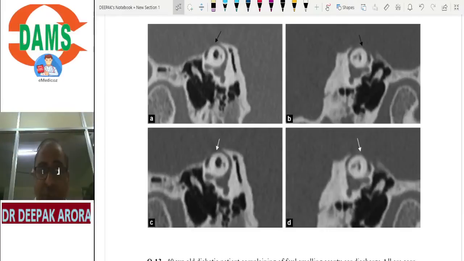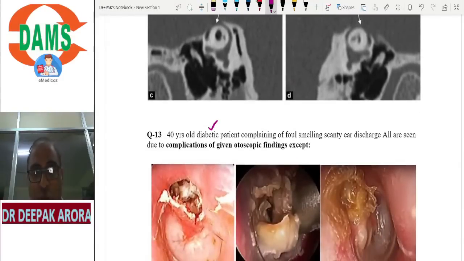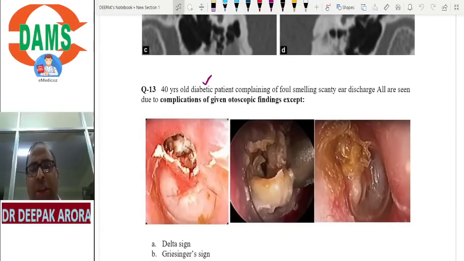Read the option nicely and just choose the best possible answer. Coming to the next one, diabetic patient. I will not read the MCQ. I will directly go with this patient going in the favor of otitis media. More common is malignant otitis externa, but the examiner is not asking about malignant otitis externa.